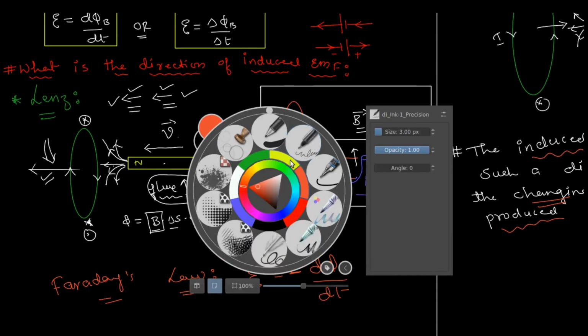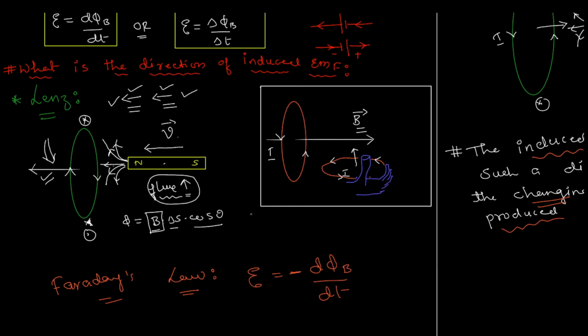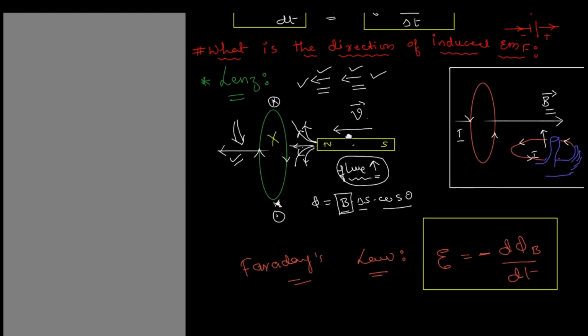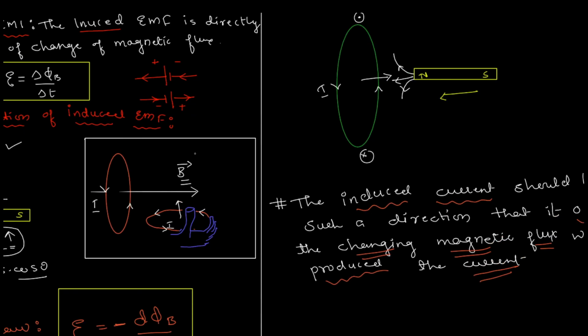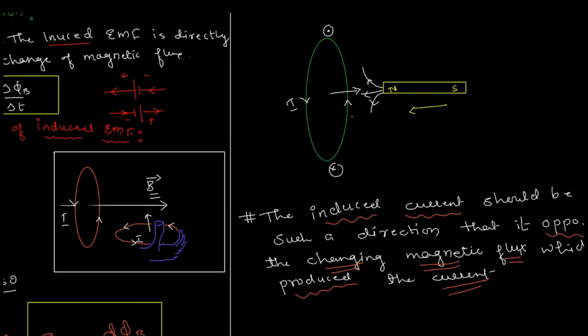So EMF induced is always such that it opposes any sort of change. In fact, the example I took here was a case where the flux was increasing, but sometimes maybe the bar magnet is moving away. In this case, the north pole was facing and the bar magnet was going closer, right? And it turns out that the current should be produced like this, if the bar magnet is moving closer.